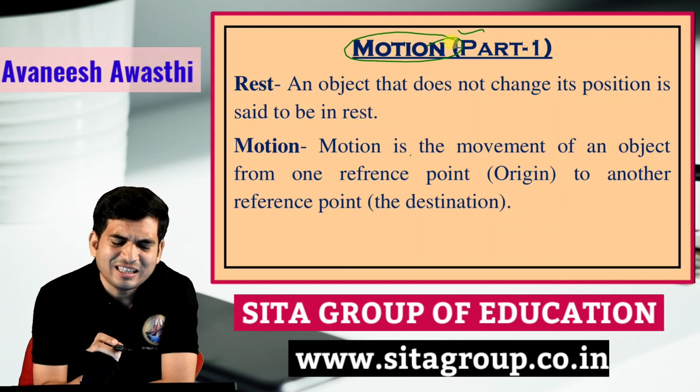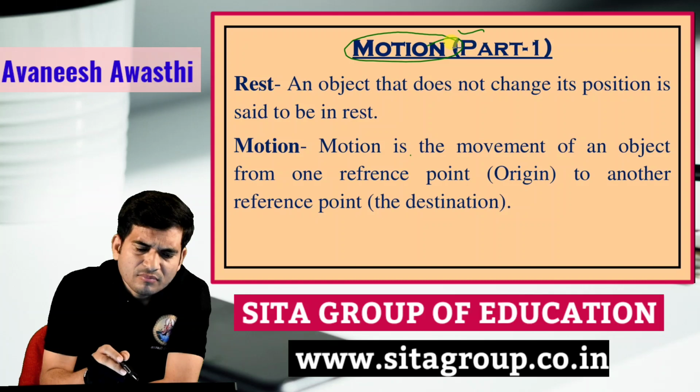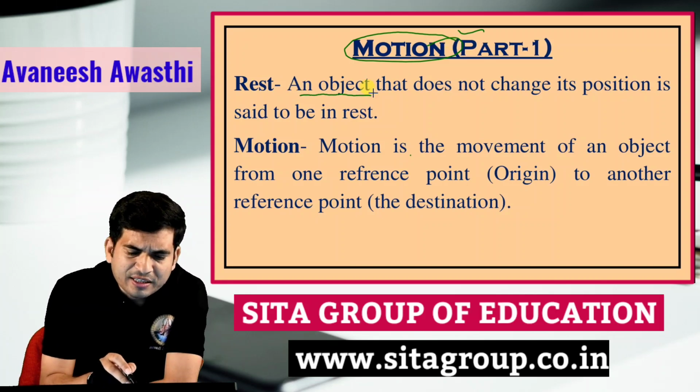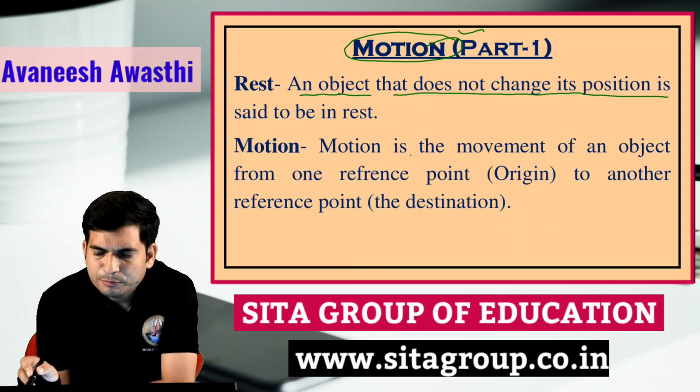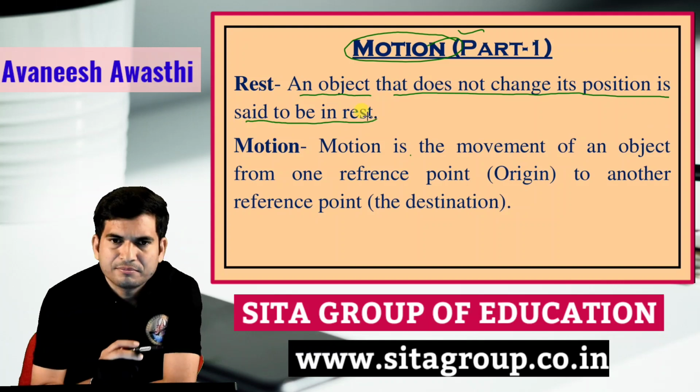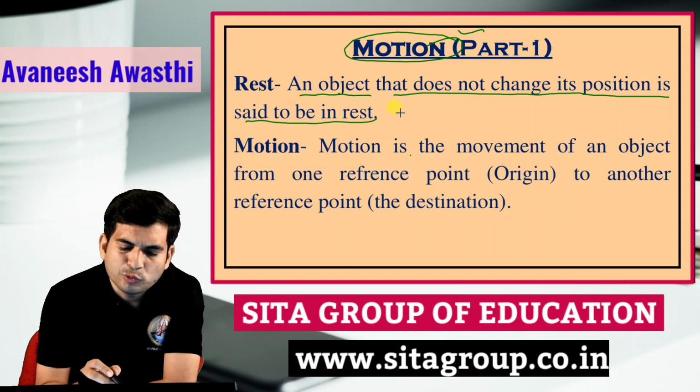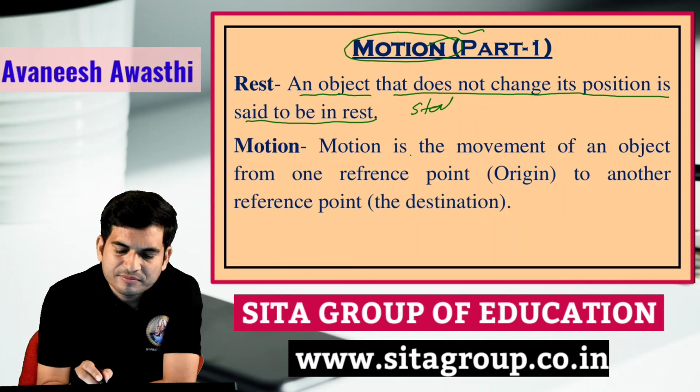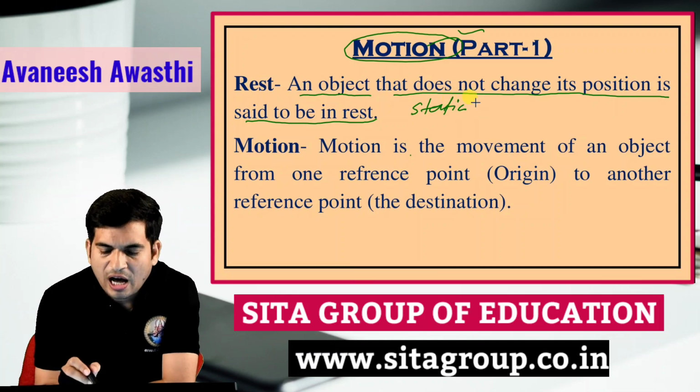What exactly does rest mean? An object that does not change its position is said to be at rest. Rest means static in position, or stationary.